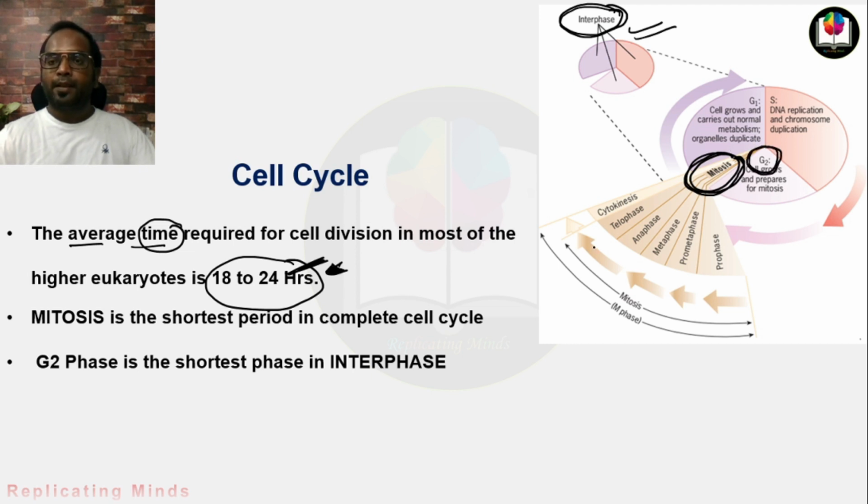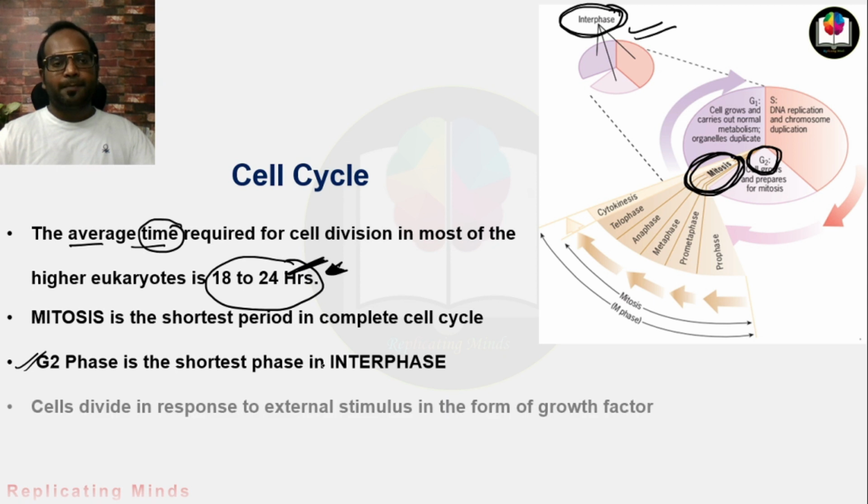So if you have to choose between interphase and mitotic phase, the mitotic phase is the shortest one. And if you are talking only about interphase and have to select the shortest phase, you have to select the G2 phase.